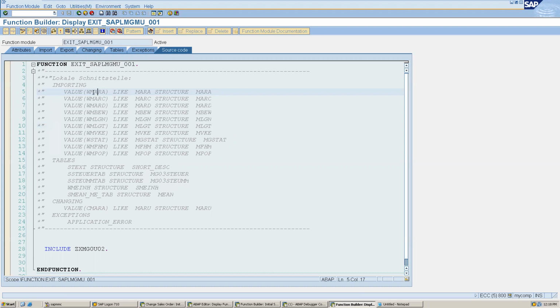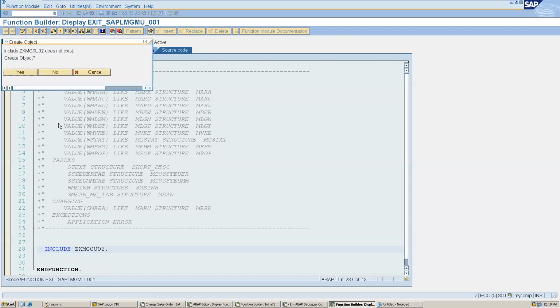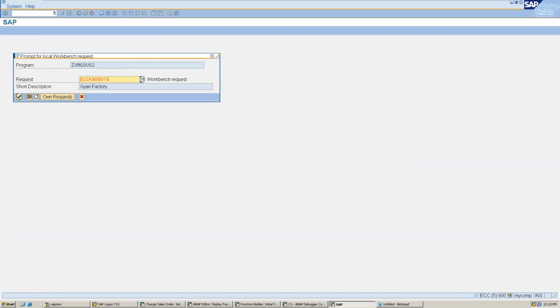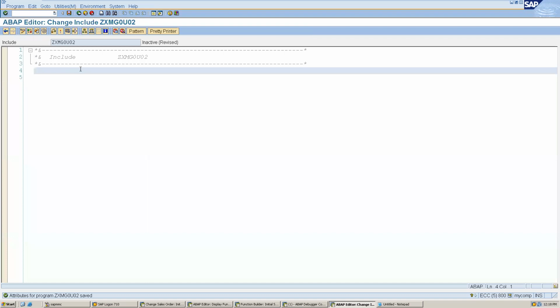I believe our data is in WM, Mara, WMARA, for example. When I double click here, it tells me it is the include for exit functions. It will not allow me, so I need to create this. Okay, yes. As it starts with ZX, it is reserved for enhancement only. Generally we create Z for ourselves, but they have defined this.